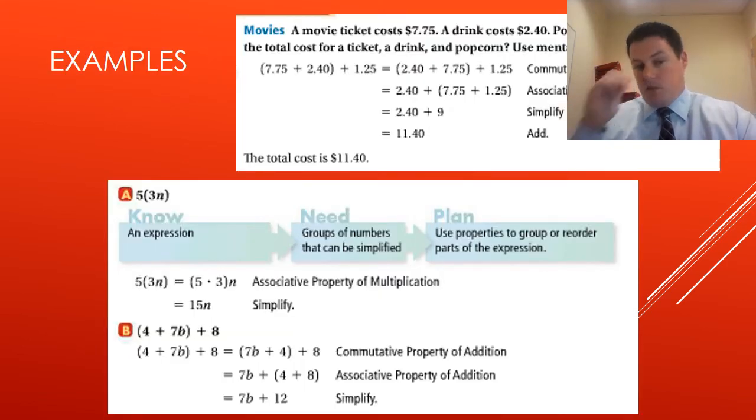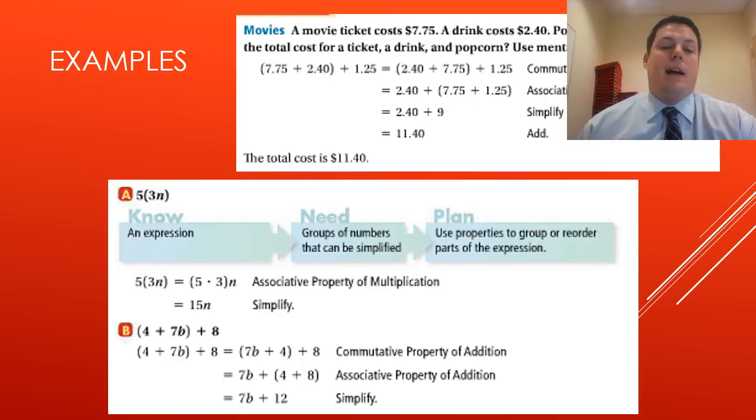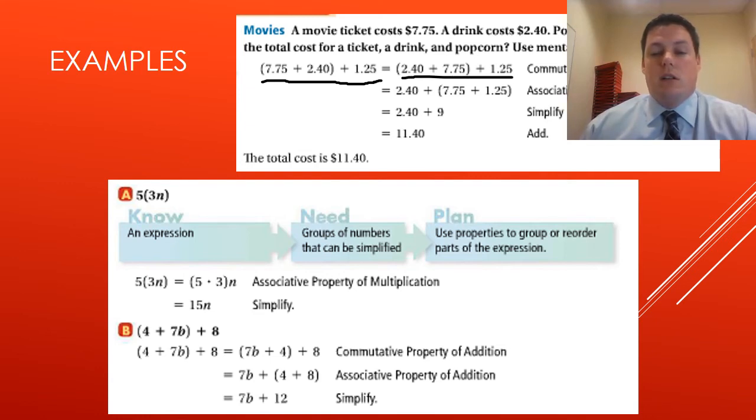And again, associative means group. So here are some examples of how we would use it in mental math and algebra. The first one, you can read the word problem. Essentially, it's set up so that we have 775 plus 240 plus 125 is equal to, so I'm going to flip these two around. I'm going to change the order first. Remember, order is commutative.